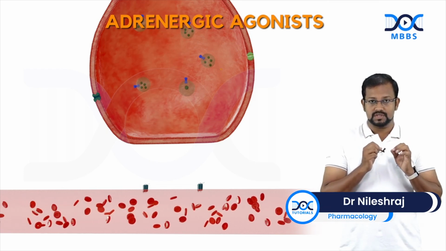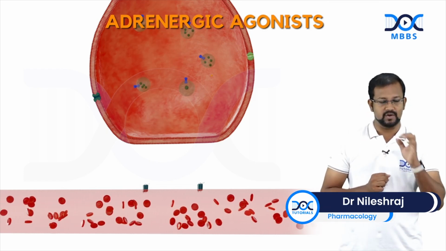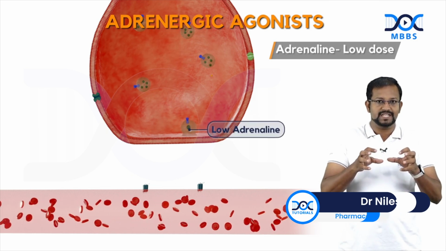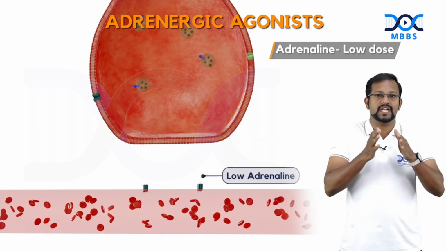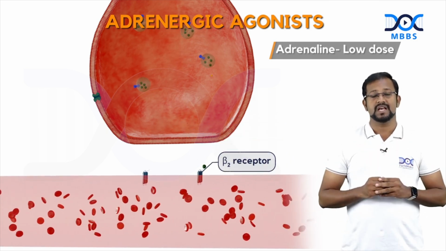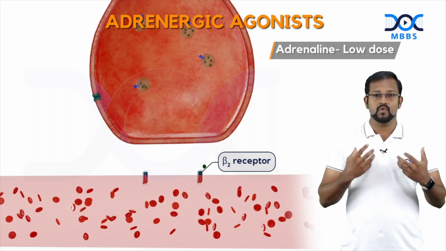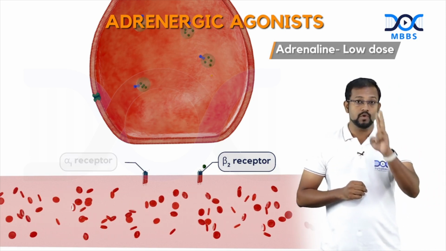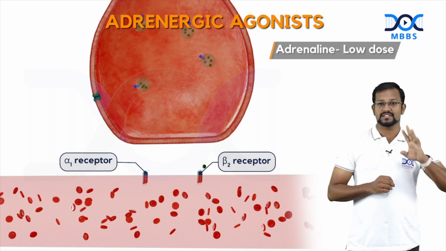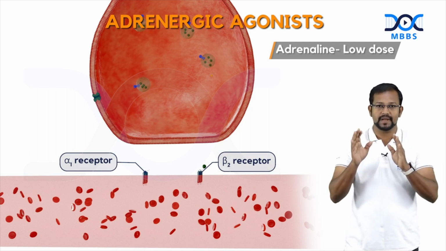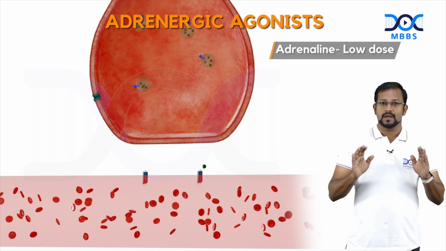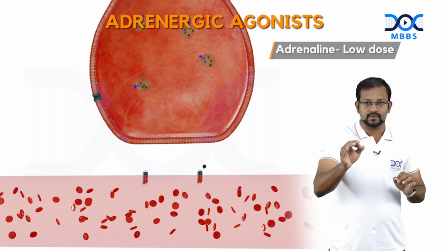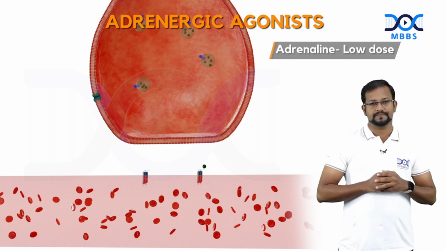Adrenaline is given at low doses, medium doses, and high doses. When given at low doses, or when only a low amount of adrenaline is going to be released, it is more selective towards beta-2 receptors. The Gs coupled receptor, that is beta-2. Why? Because in blood vessel we have both alpha-1 and beta-2, which we can also see in that diagram, guys. But when it is released at low doses, it binds more with beta-2. There will be no binding with alpha-1.